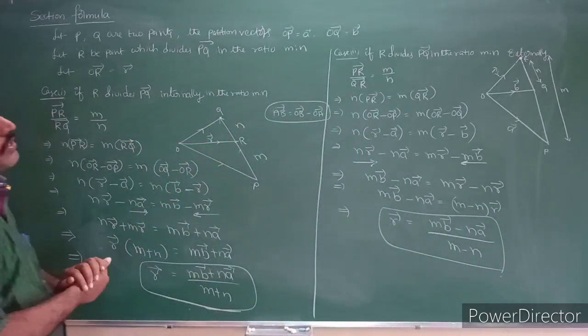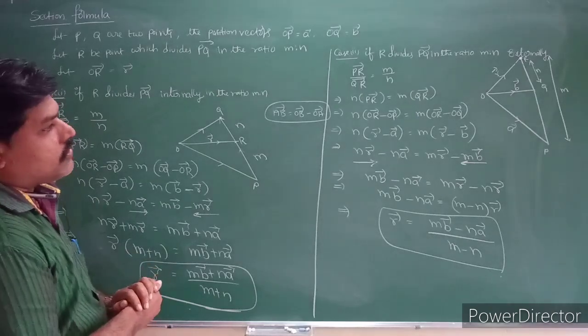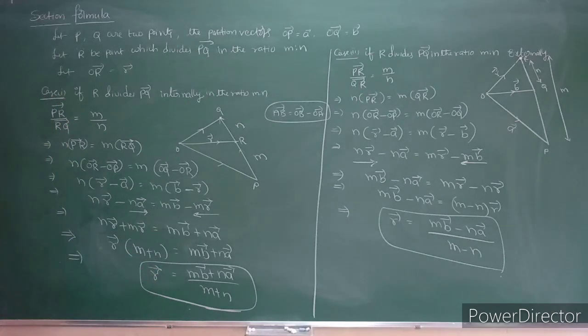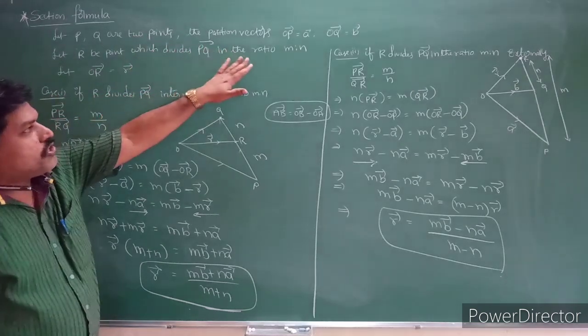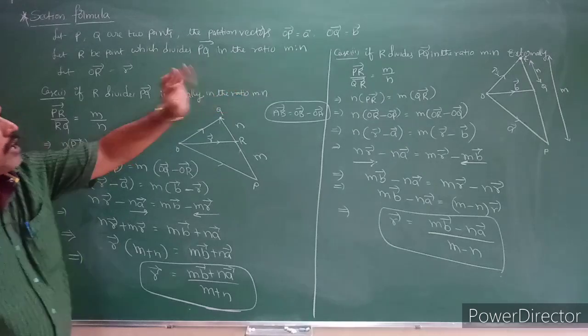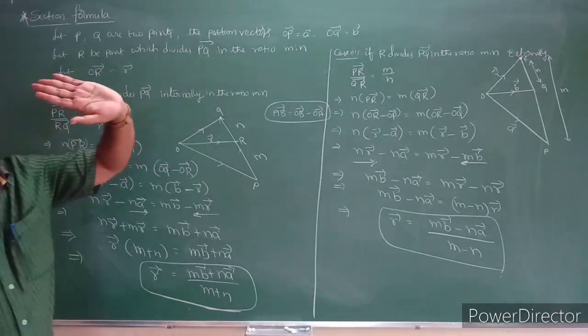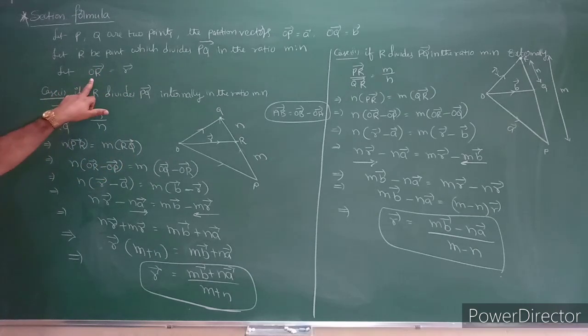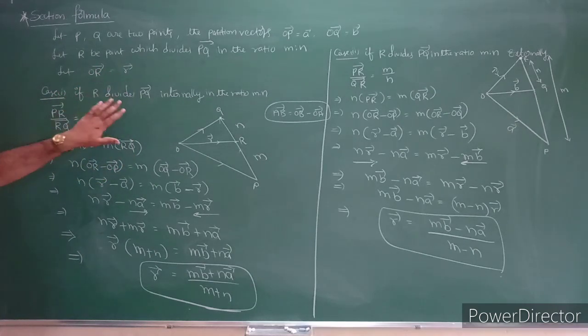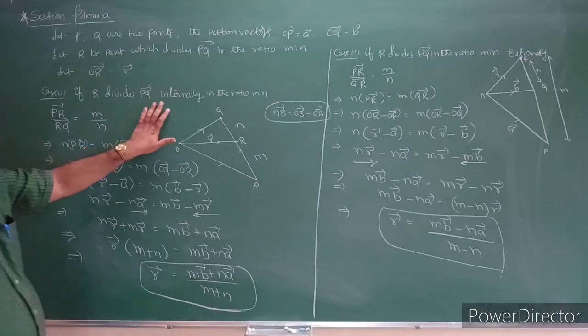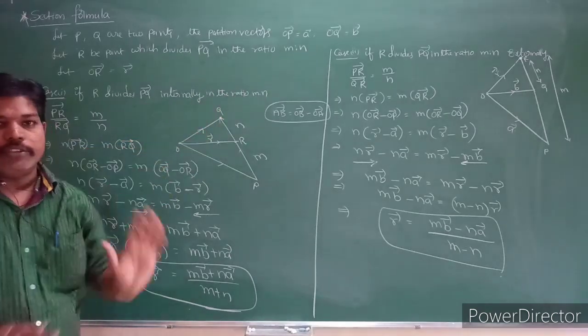So two cases arise here, case 1 and case 2. See that once again, students. First, the important one: what is the section formula? Let P, Q be any two points with the position vectors OP bar and OQ bar as A bar and B bar. R is a point which divides PQ bar in the ratio m is to n. The position vector of R we take as R bar. In the first case, R divides PQ bar internally in the ratio m is to n.